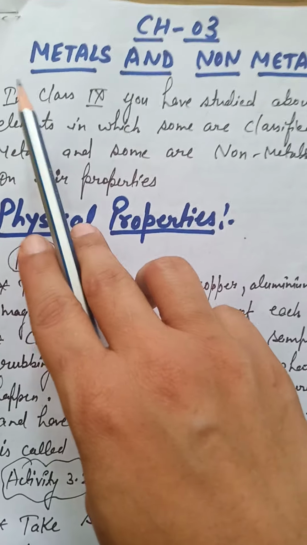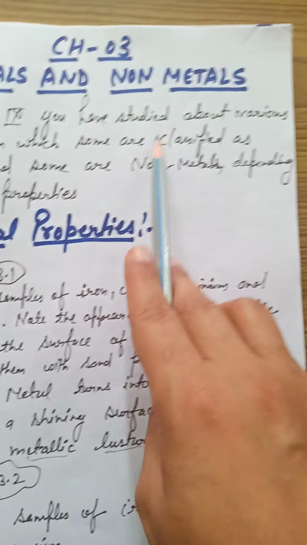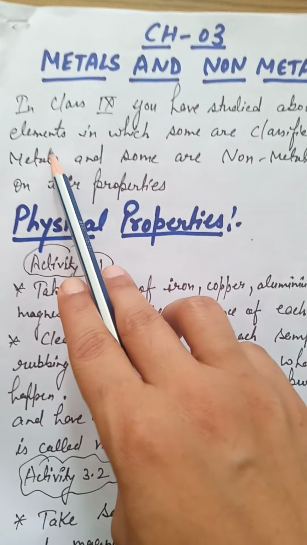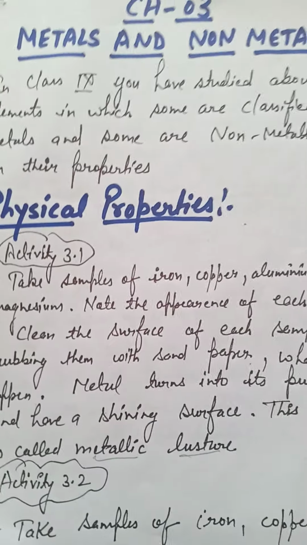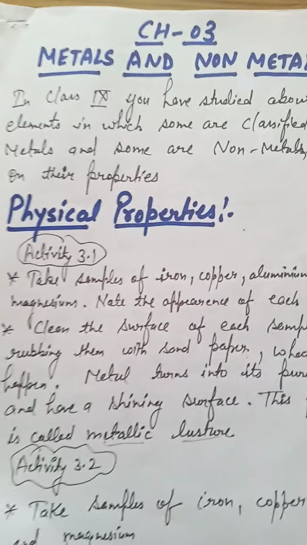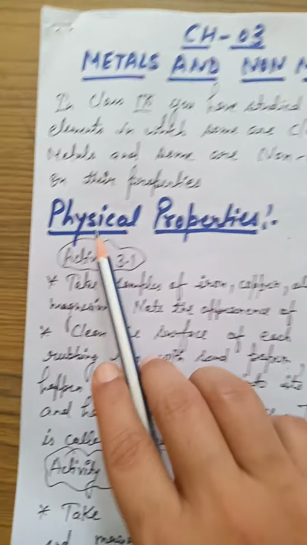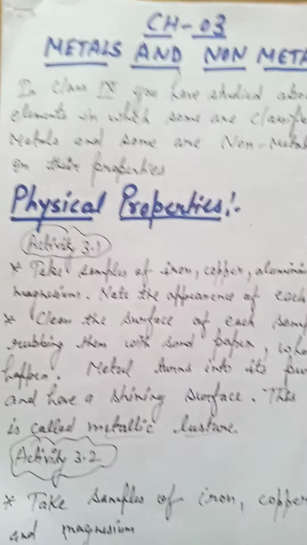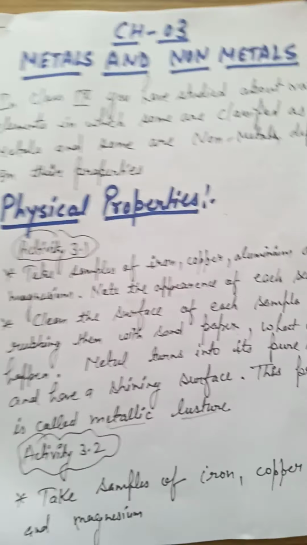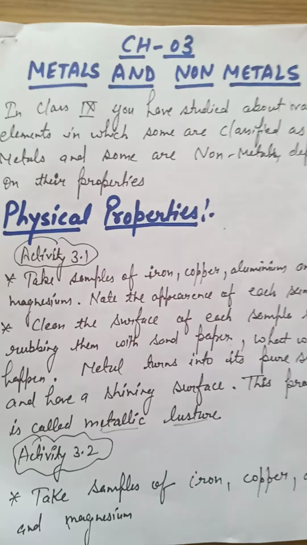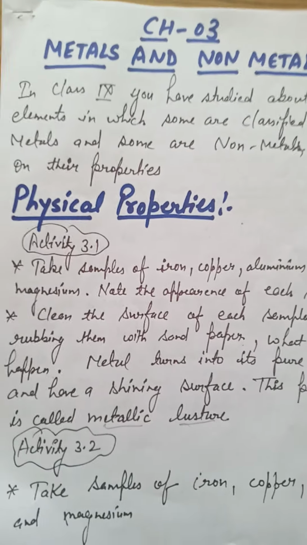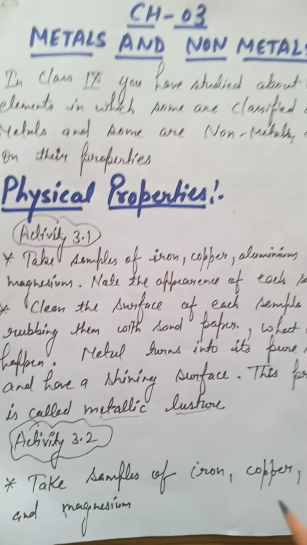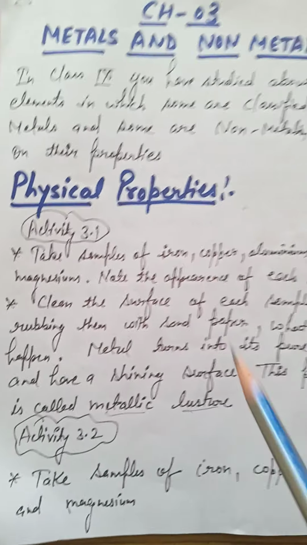From the beginning in class 9th you have studied about various elements, in which some are classified as metals and some are non-metals depending on their properties, that is physical as well as chemical properties. Now firstly we will discuss physical properties. What are physical properties? Physical properties means what we can physically see: the appearance, luster, shine, rigidity. Depending on that we will categorize the metals into different categories.